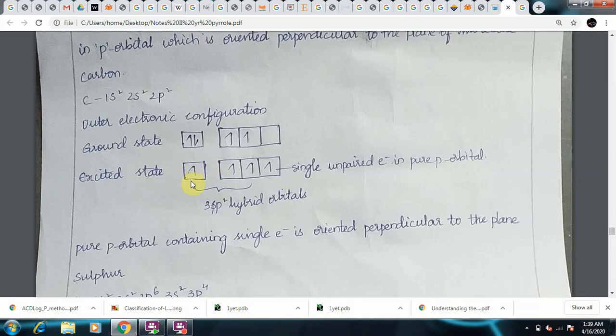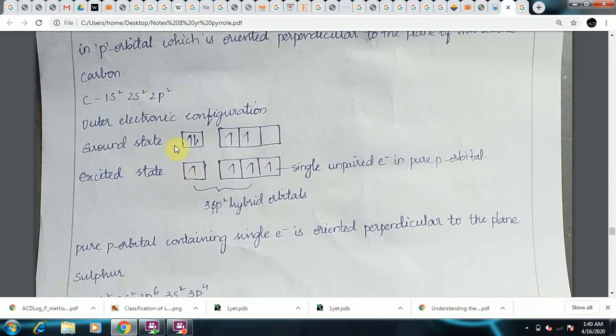The hybridization takes place this way: 1 s orbital electron and 2 p orbitals will combine to give 3 sp2 hybrid orbitals. And this is a pure p orbital containing a single unpaired electron. This is a pure p orbital containing a single unpaired electron.